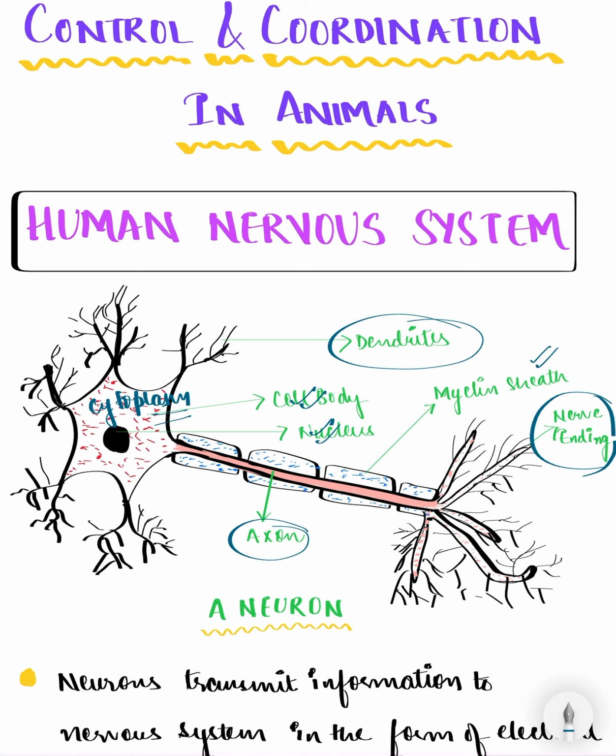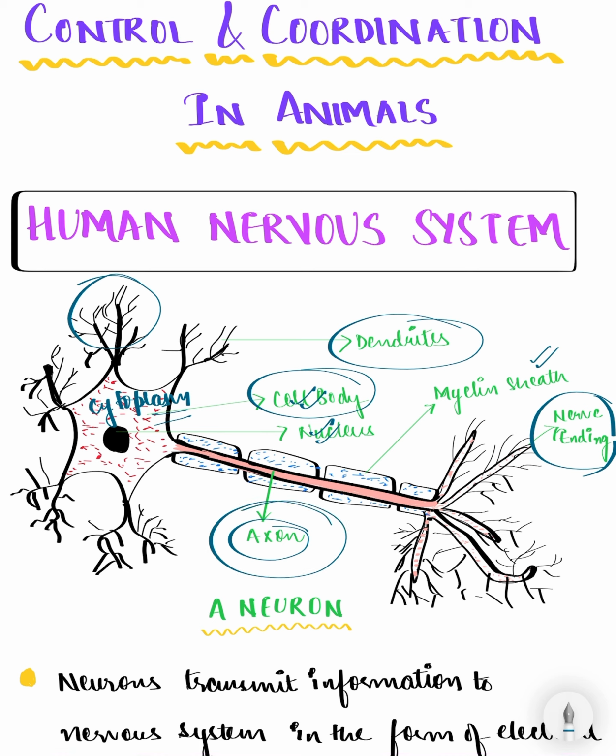Now, how are electrical messages, electrical signals or nerve impulses transferred in a neuron? Dendrites pick up the signal from the receptors. They pass the impulses to the cell body, and from the cell body it reaches the axon.